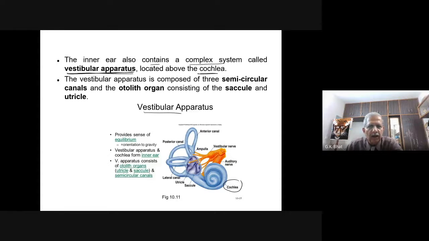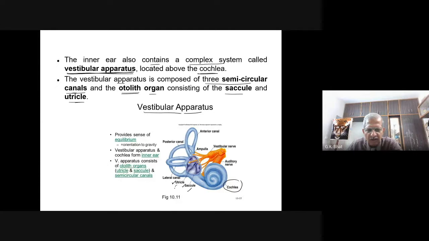The vestibular apparatus is composed of three semicircular canals. Look here: one, two, and this is three. The vestibular apparatus consists of three semicircular canals and the otolith organ consisting of the saccule and the utricle.